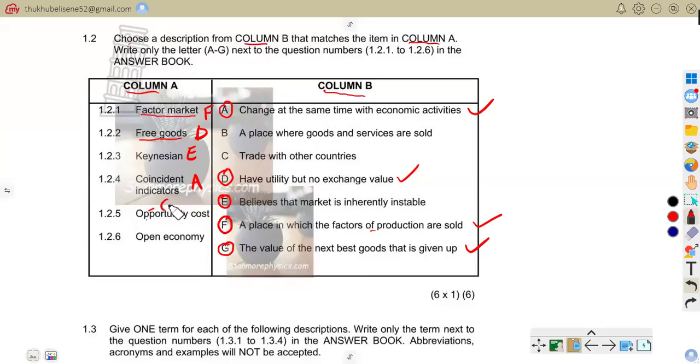The correct answer there is G for opportunity cost. So we have open economy, 1.26. As we can see there under open economy, we can see now the correct answer is C. Trade with other countries. So the correct answer there is C. So hope we are together, and then let us move on to 1.3.